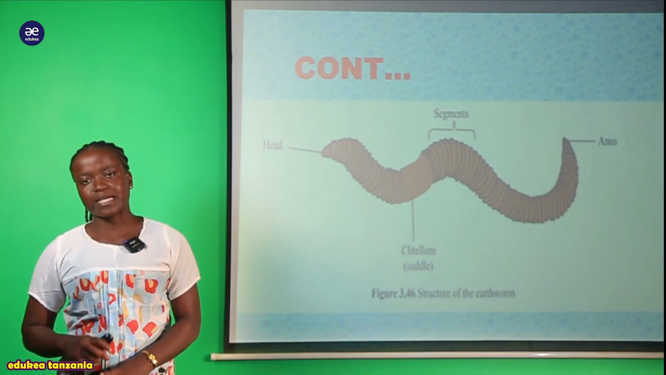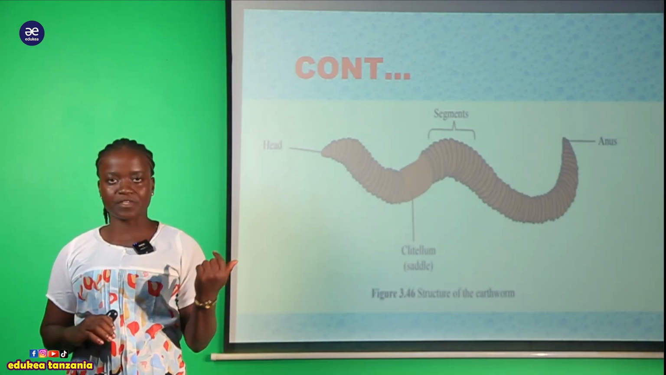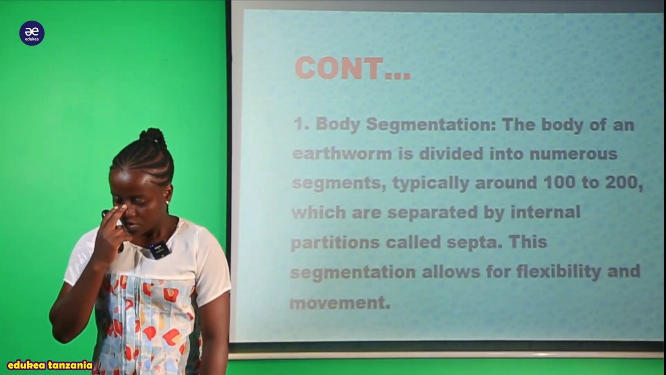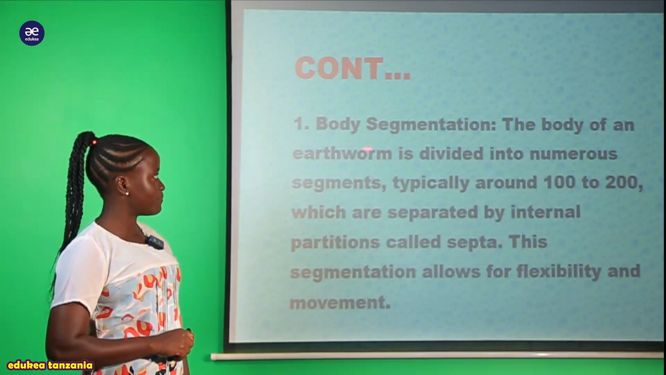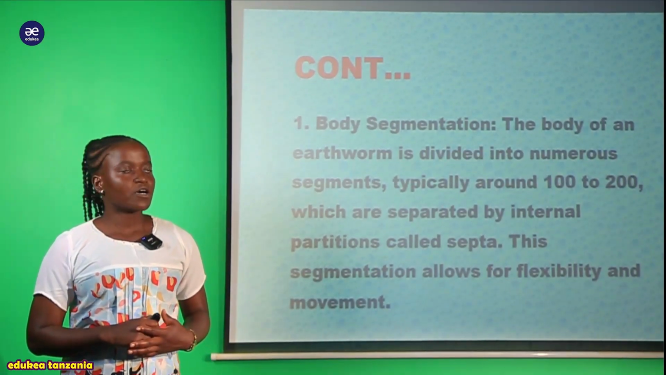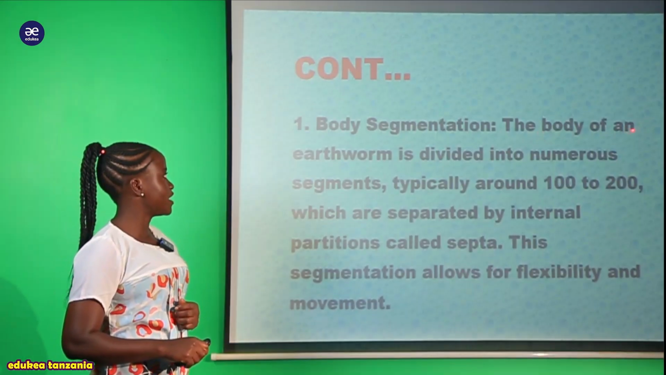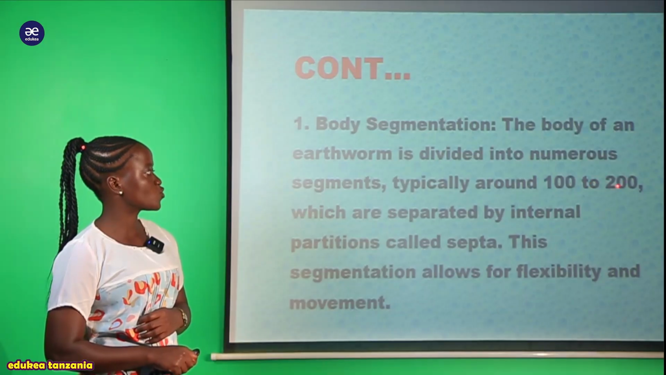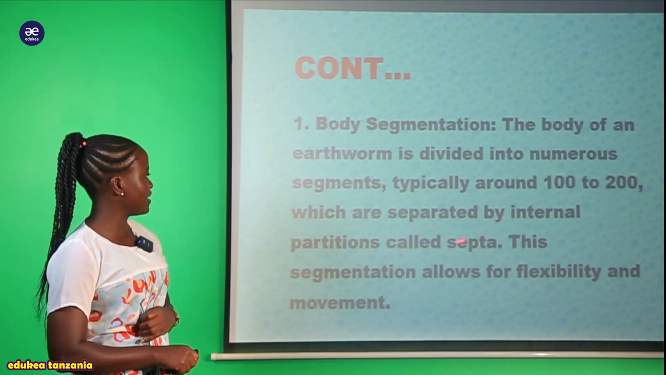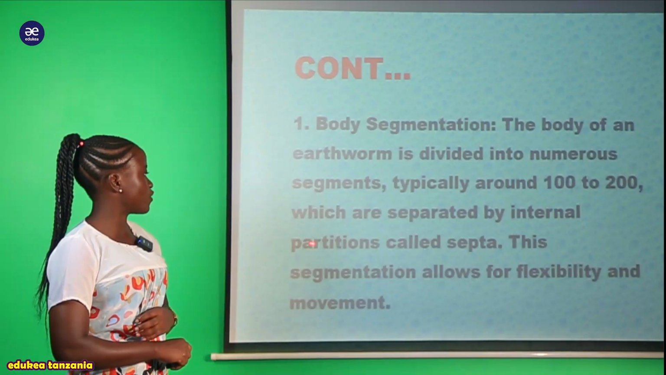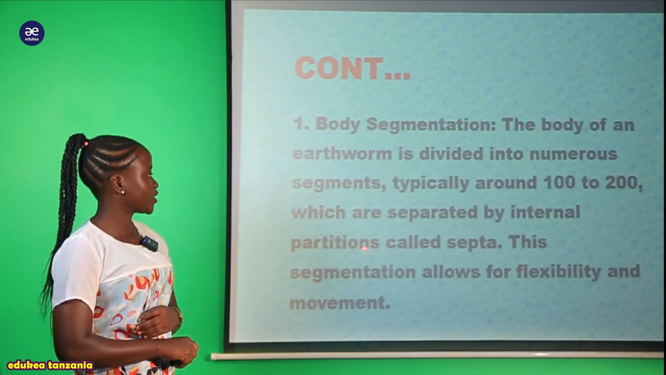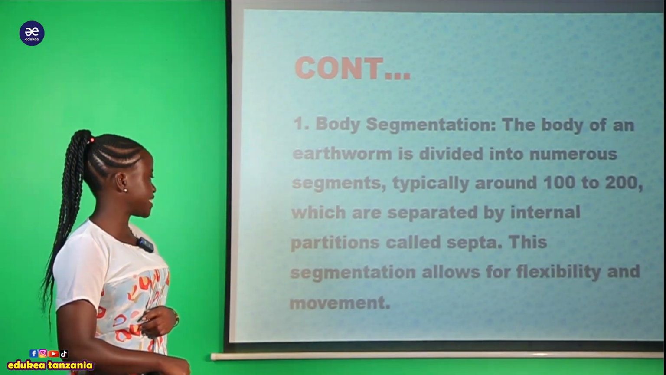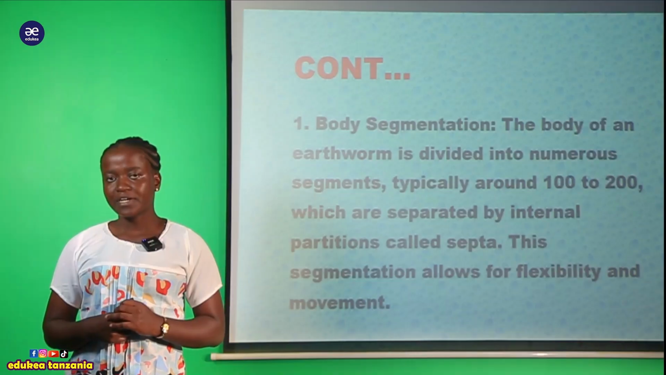So now we are going to see the body parts which are found within the structure of the earthworm. The first thing here is the body segmentation. We can say that the body of an earthworm is divided into numerous segments, typically around 100 to 200, which are separated by internal partitions called septa. This segmentation allows for flexibility and movement. What does that mean?